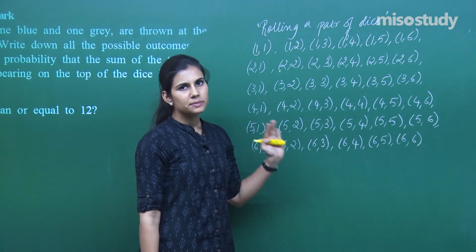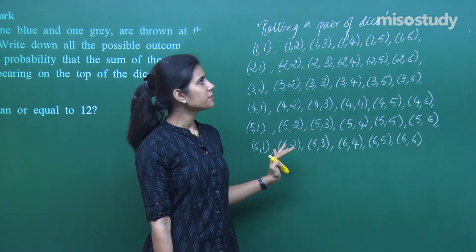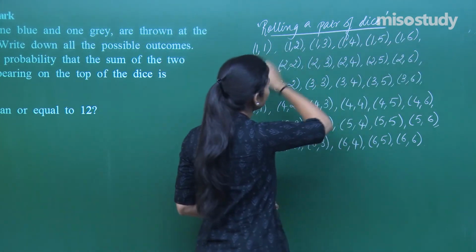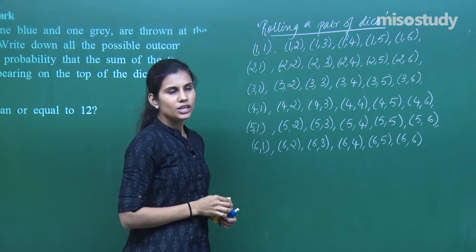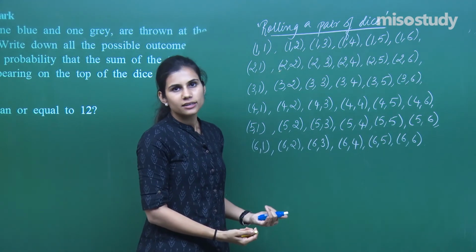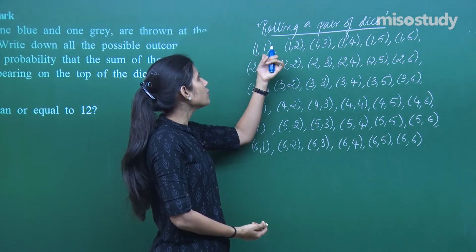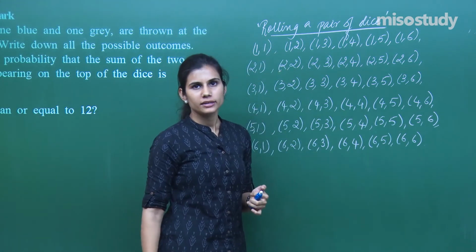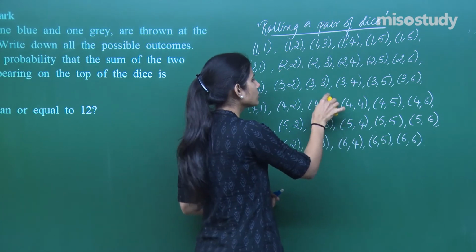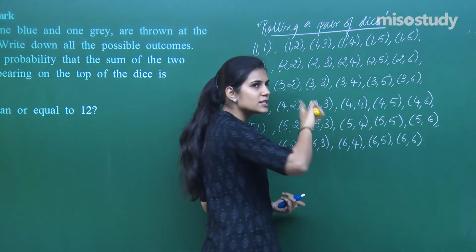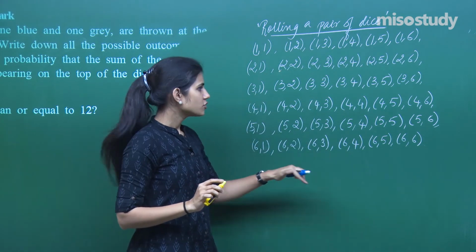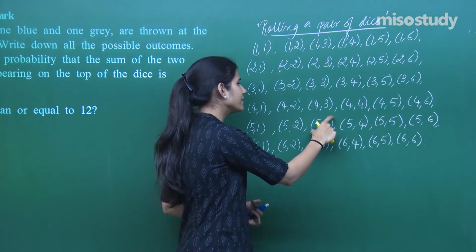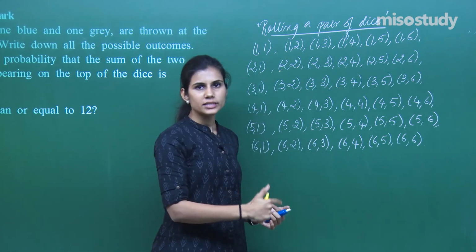These are all the possible outcomes associated with the random experiment of rolling a pair of dice. When you roll a pair of dice, any one of these outcomes comes up. So I am representing the outcome of getting 1 on the first die, 1 on the second die as a pair (1, 1). I am representing the outcome of 4 on the first die, 3 on the second as (4, 3) within braces. So this is the representation of my elementary events, so that the moment I look at the representation, I am able to understand what it is standing for.